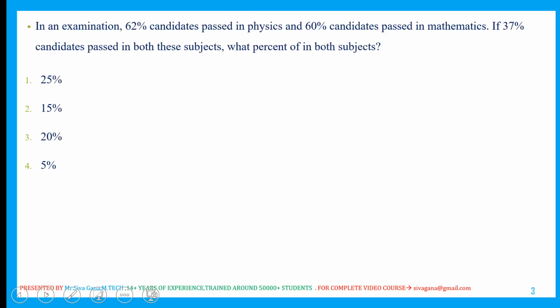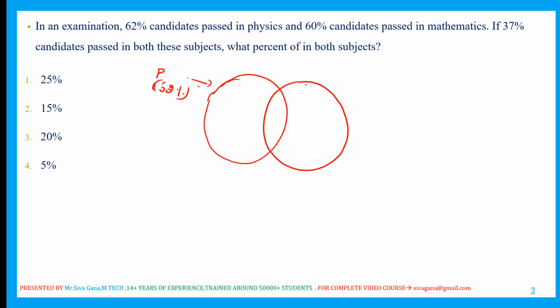Next, in an examination, 62% passed in physics, right? So let us say this is physics. 62% passed in physics, and 60% passed in mathematics. 37% passed in both the subjects.